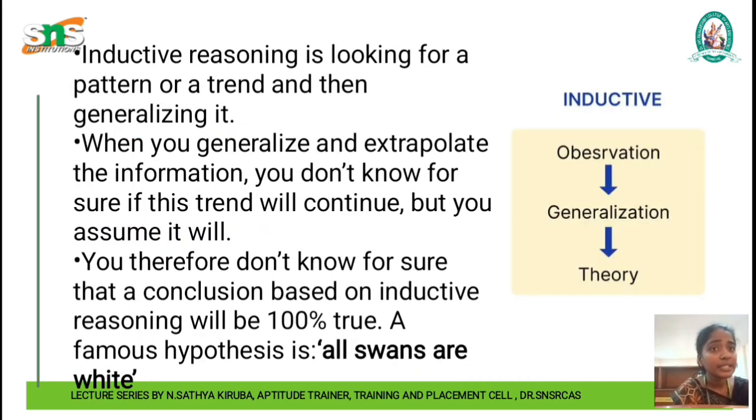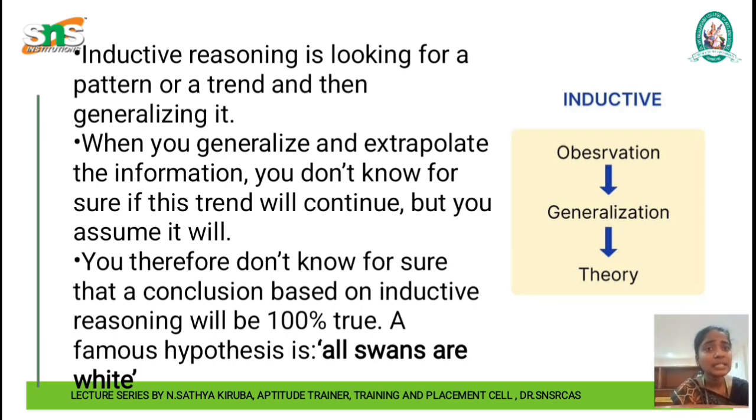Now, inductive reasoning is looking for a pattern or a trend and then generalizing. You will first observe, then generalize, and then you will come to the theory. Unlike deductive reasoning, where first the theory is set and the hypothesis is built, and then you conclude, here first you observe, then generalize, and then you conclude the theory. That is how inductive reasoning goes.